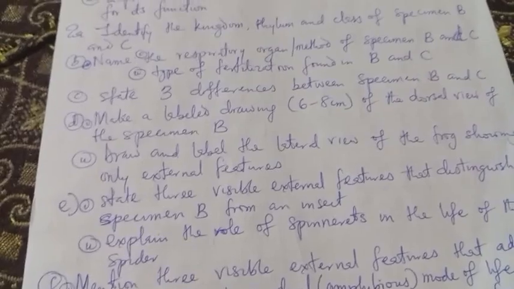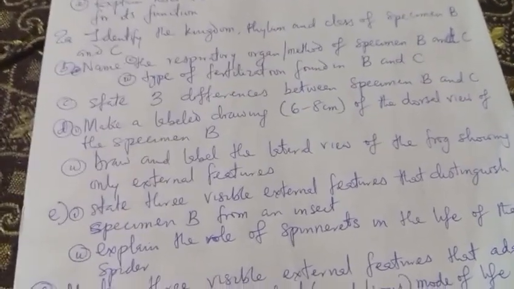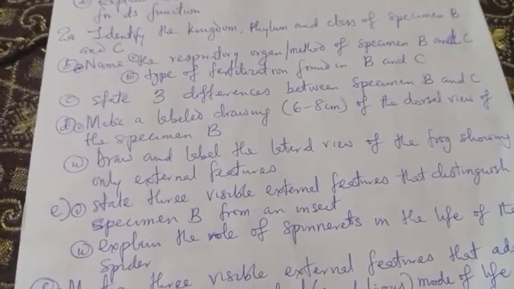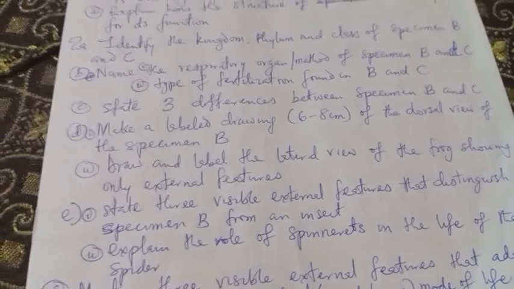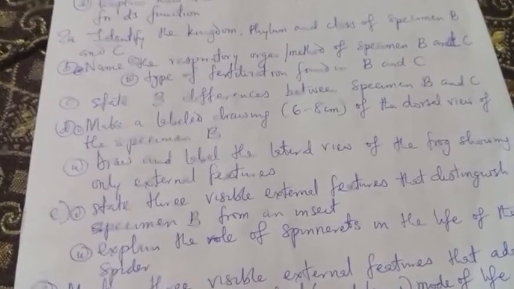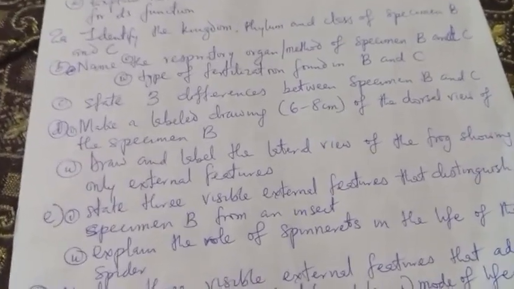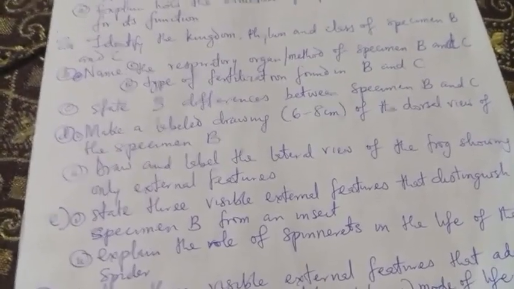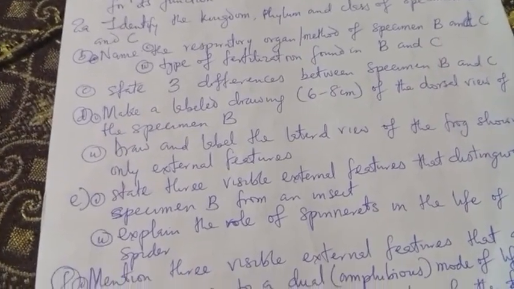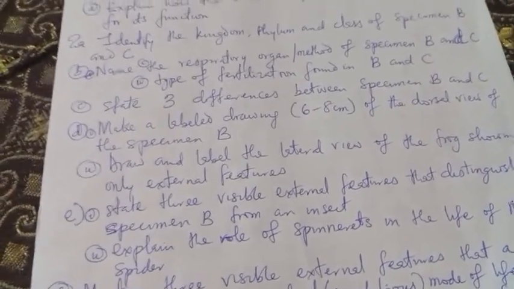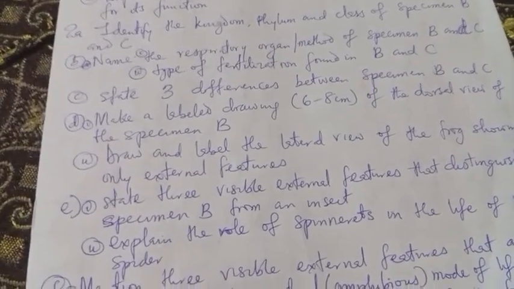What can make a difference between spider and insect? You are supposed to know from the class, but here they are talking about something visible, so you don't need to talk about class again. You talk about the number of legs. When you talk about insects, they have wings, but you can never see wings on a spider.